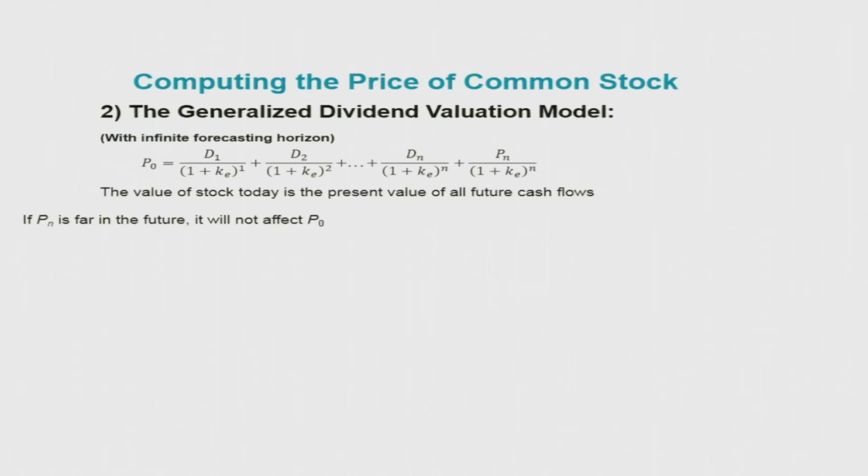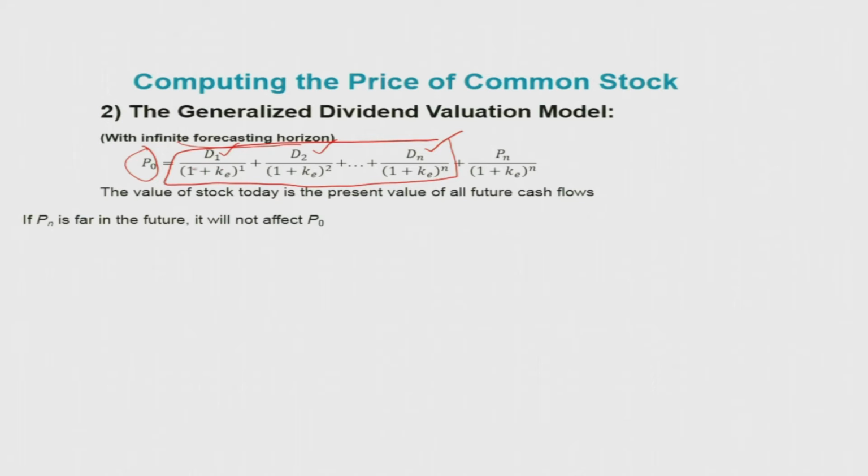So your current stock price should reflect not just next year's dividend and expected price, but actually we need to include an infinite forecasting horizon. In this case, we are going to expand this formula. This formula has two components now. The first component is the present value of future cash flow from dividends. That means dividend in year 1, year 2, plus dividends for the nth number of years.